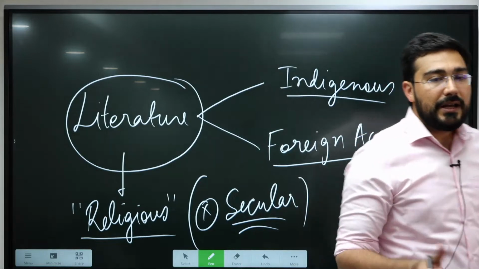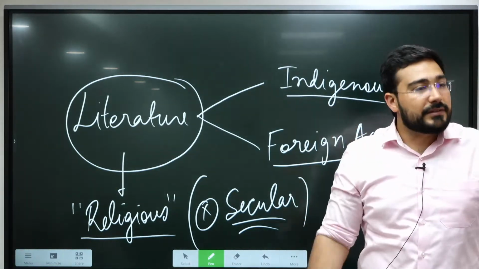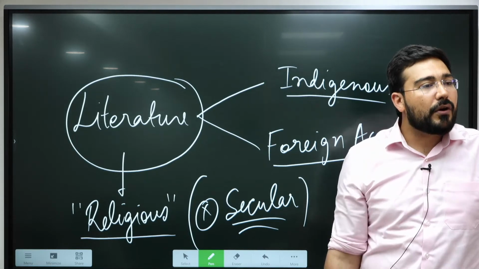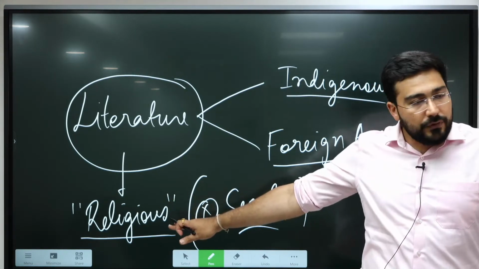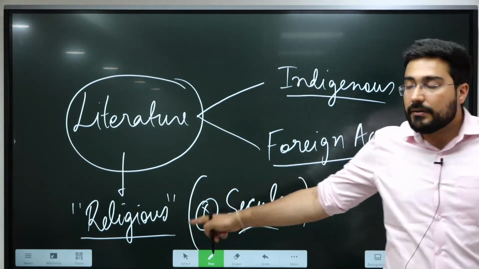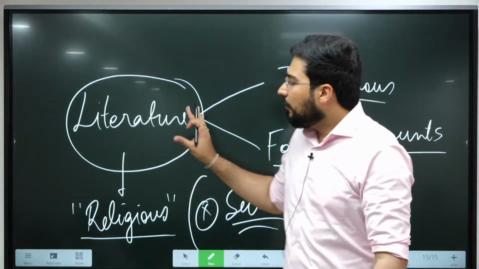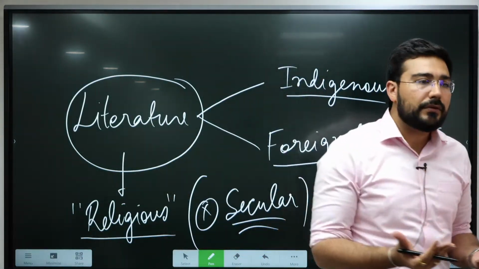They say Indian people did not have any historical sense. They did not know how to record, because the maximum information that we get from literature is religious in nature, not secular. We'll discuss this concept later also.